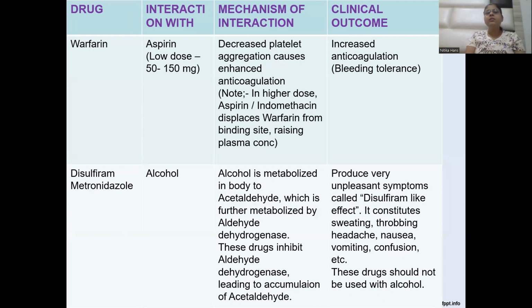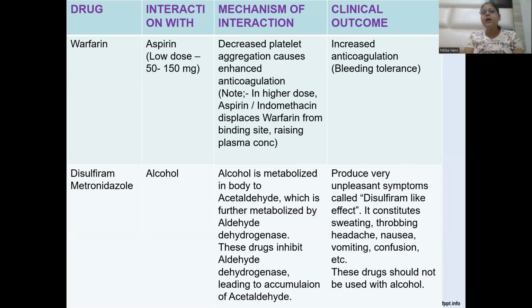Disulfiram and alcohol is that the alcohol is metabolized in the body to acetaldehyde, which is further metabolized by the aldehyde dehydrogenase. The alcohol gets converted to acetaldehyde by the action of alcohol dehydrogenase, and the acetaldehyde gets converted to acetic acid by the action of aldehyde dehydrogenase.